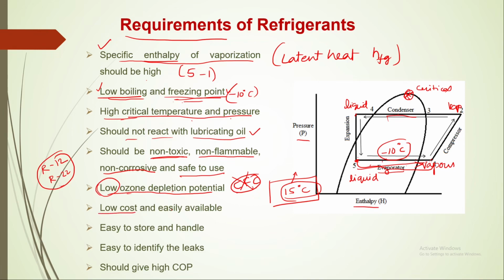So low cost, it should be cheap and easily available, easy to store and handle. Any refrigerator or say air conditioner, there will be frequent filling of a refrigerant. That should be easily done. Easily we can carry a tank and fill that refrigerator or air conditioner. This handling should be easy. It should be easy to identify the leaks. Even if there is a leakage, we should be able to easily identify these leaks and should give high COP.